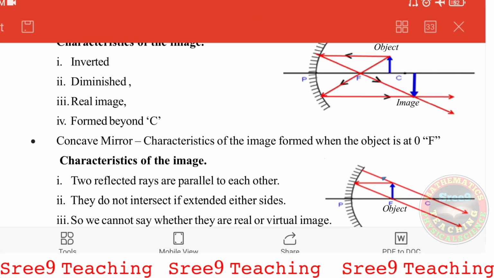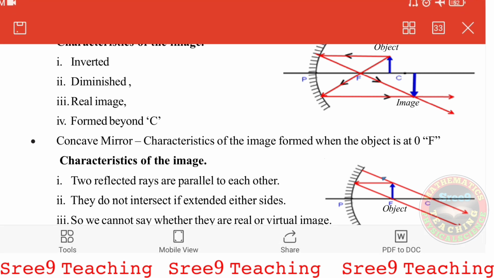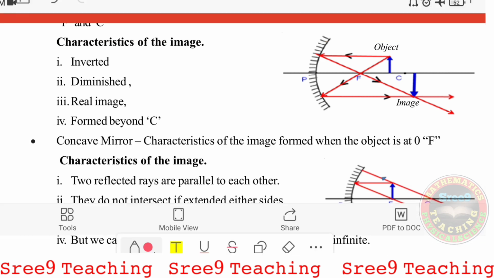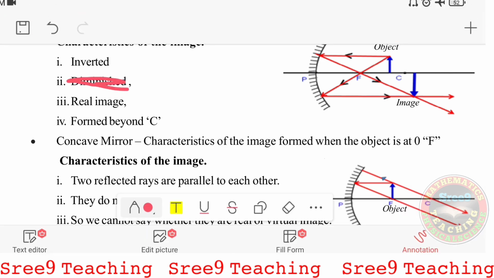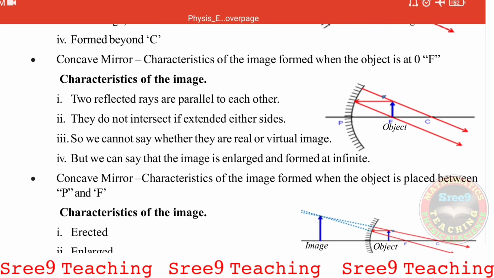Right? And the characteristics, obviously the image is inverted and it is not diminished, it is enlarged. So the image is enlarged and it is a real image formed beyond C. So the third case is opposite to the first case, right? Now let us see the fourth case.